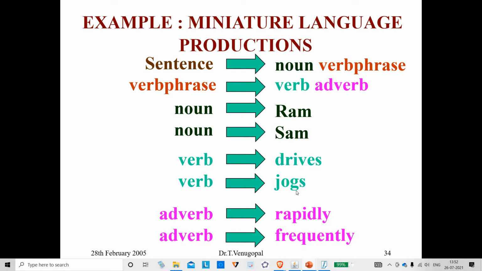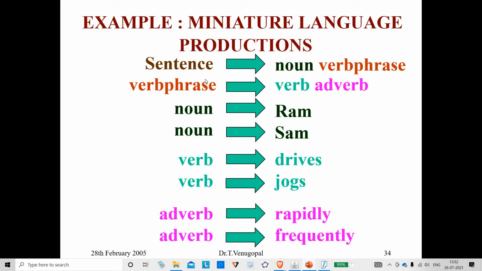What is the grammar? This is the initial stage. So I go and stand before the machine. This machine produces English sentences. My machine is going to produce English sentences. So for that I must tell some rule.